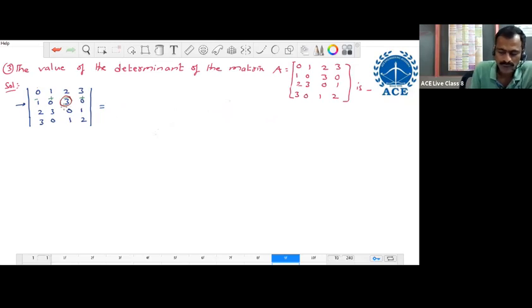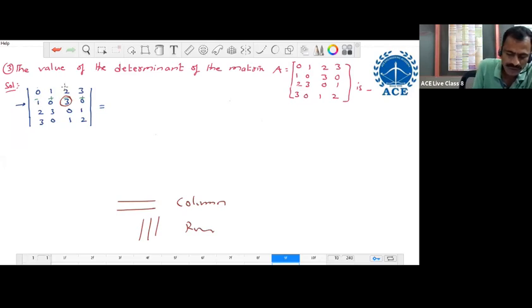Now to get 0 here, we apply the elementary operations only. We are expanding along the second row. For making the second row elements zeros, we apply column operations. For row elements, apply the column operations. For making the column elements zeros, apply the row operations. Along the second row, to make it 0, we use this element 1. That is this column minus this. So C3 position: C3 minus 3 times C1. It is the operation.